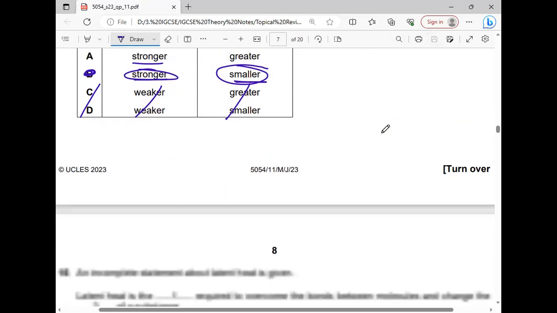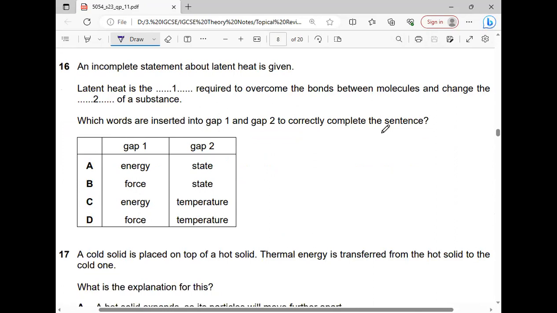Well, let's move towards the next MCQ. An incomplete statement about latent heat is given. Latent heat is the dash required to overcome the bonds between molecules and change the dash of a substance. We know that latent heat is an amount of energy by definition, so this option is omitted, and this option is omitted. It is required to convert one state of matter into another state.